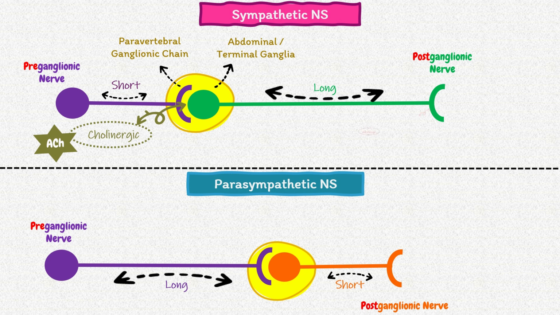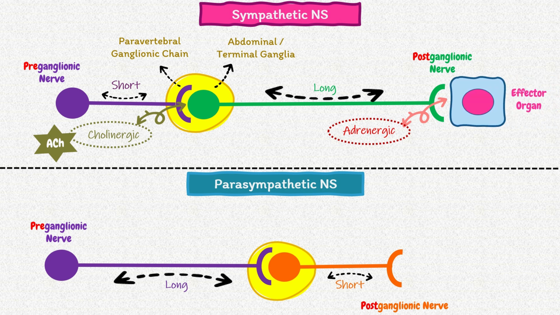But transmission of stimuli from postganglionic neuron is adrenergic, means stimulation of all effector organs except sweat glands by the postganglionic sympathetic fibers is adrenergic, means mediated by the release of norepinephrine.